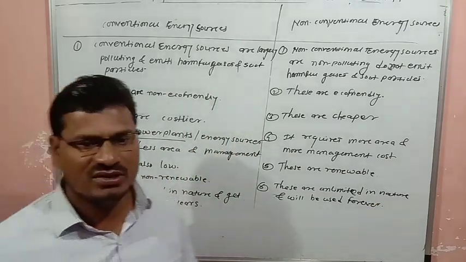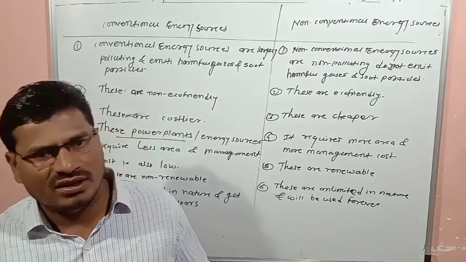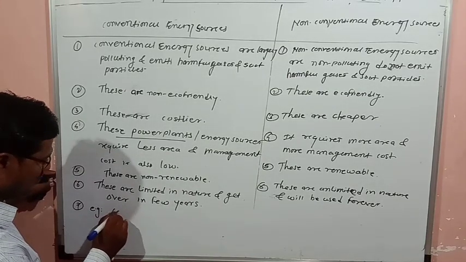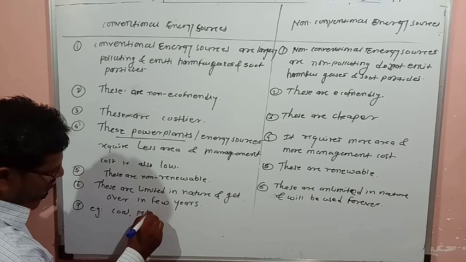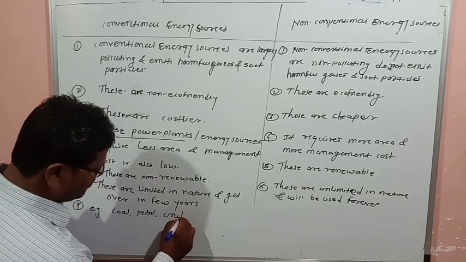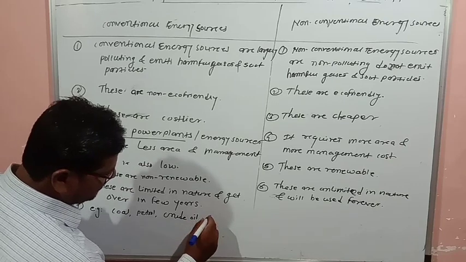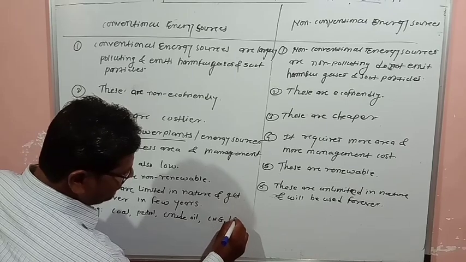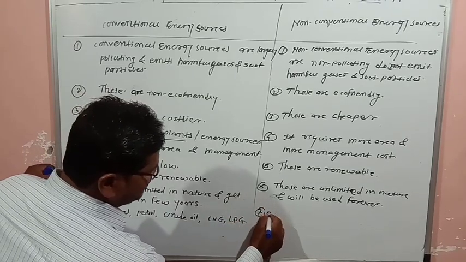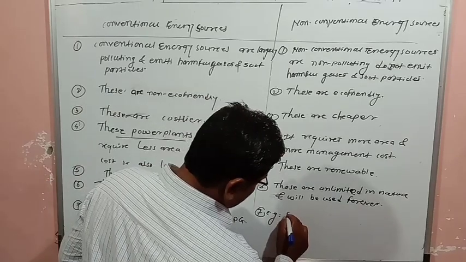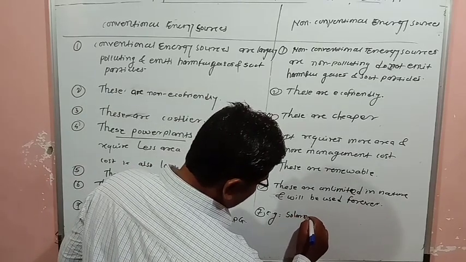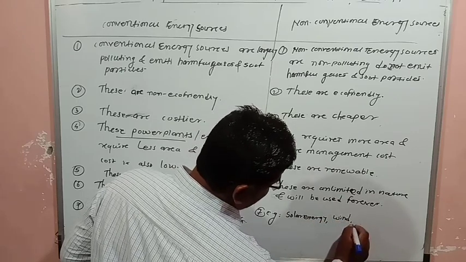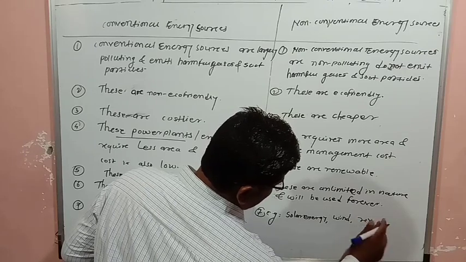Seventh point: examples. Conventional examples: coal, petrol, crude oil, CNG, LPG. And here non-conventional examples: solar energy, sunlight, windmills, wind, water reservoir.